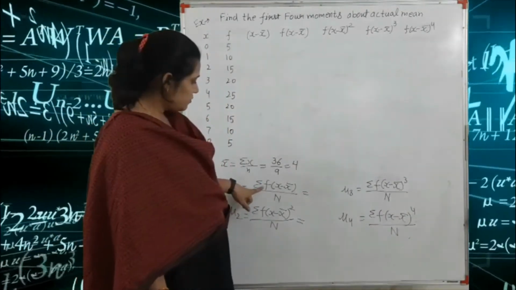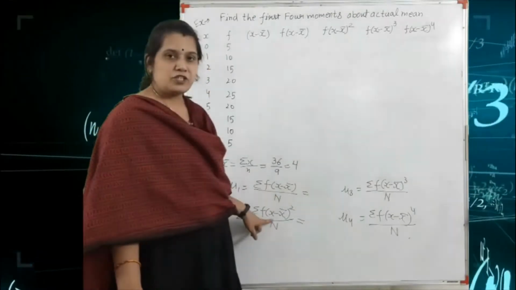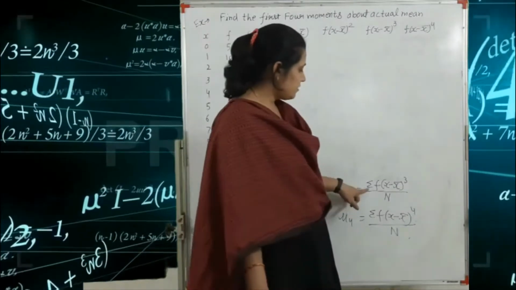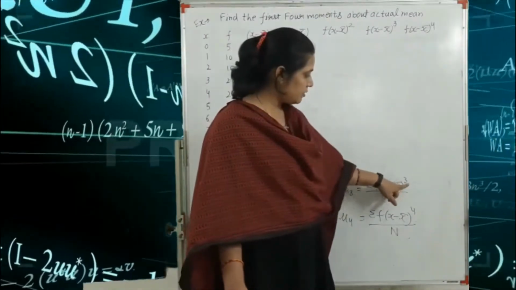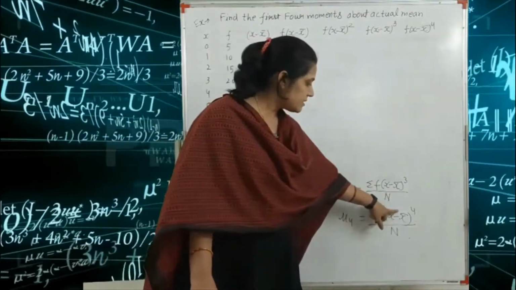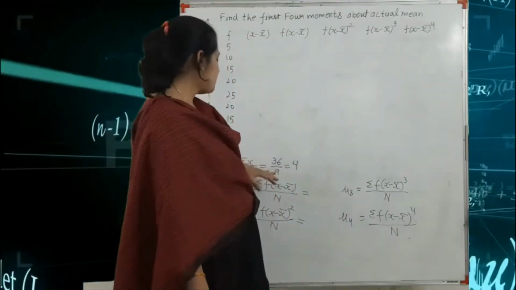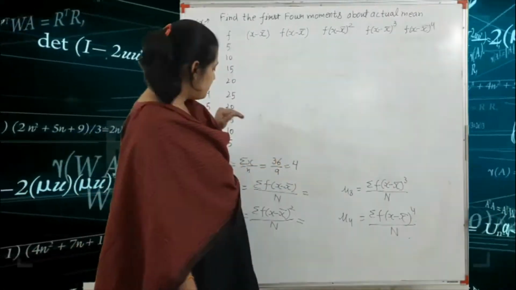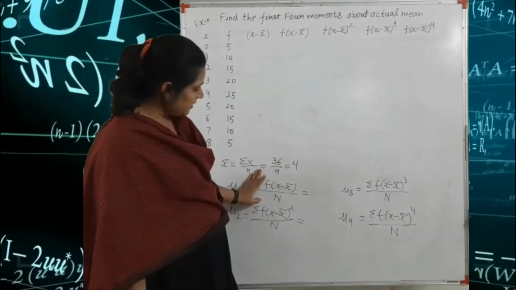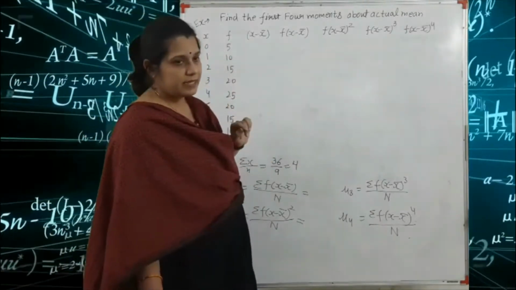So mu1 is equal to summation f x minus x bar divided by capital N. Mu2 is equal to summation f x minus x bar whole square divided by capital N. Mu3 is equal to summation f x minus x bar whole cube divided by capital N. And mu4 is equal to summation f x minus x bar whole raised to the power 4 divided by capital N. Okay, so with the help of this formula, we make the table. First, we find the summation. So see here f into x minus x bar, that means we make the column of f into x minus x bar.